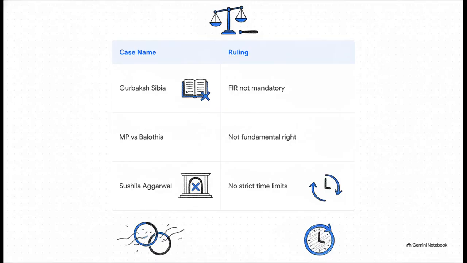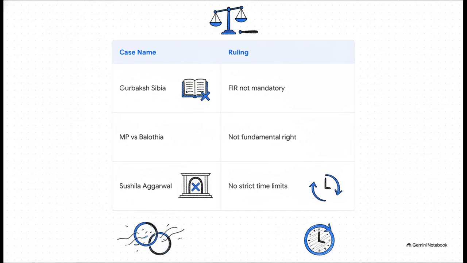So the crucial point for your exam prep is how the Supreme Court has interpreted this power over the years. These landmark cases, they are absolute gold for precedent dropping in your mains answers. First, the Gurbaksh Singh Sibia case, where the court made a huge ruling that an FIR is not even mandatory to seek anticipatory bail. Then you have the State of MP versus Ramakrishna Balotia case, where the court drew a line in the sand, clarifying that anticipatory bail is not a fundamental right.